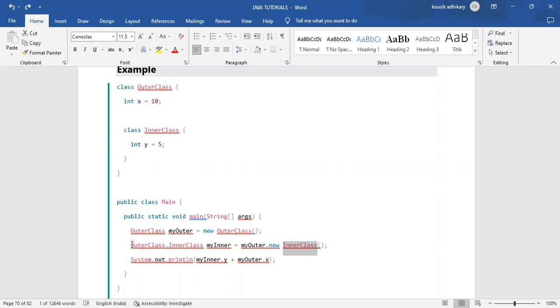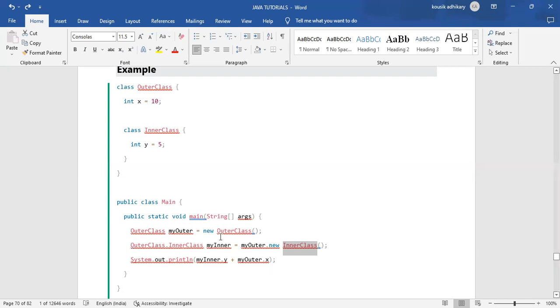That object name can be anything, equals to that. Another thing you need to remember: when you are creating an object for an inner class, before that you need to create an object for an outer class, because without the object of an outer class you can't create an object for an inner class.